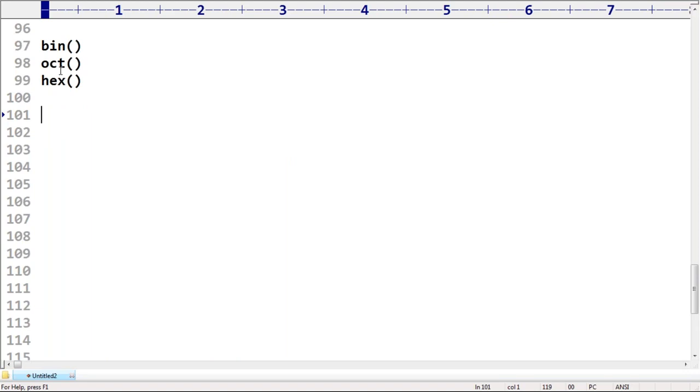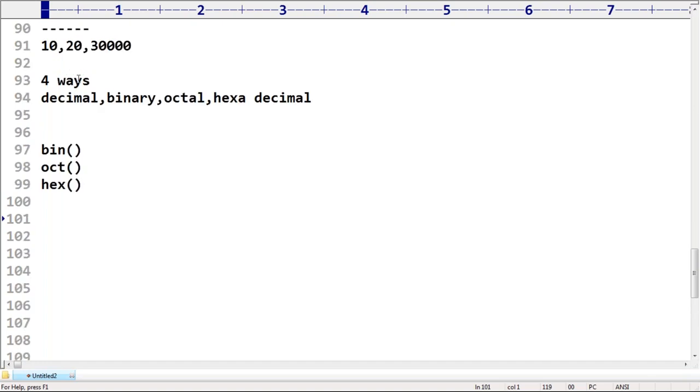Just in general, if you are going to develop mathematics-based applications, then all these things will come into the picture. But in our regular programming, we never touch these things. Don't worry about that. If I want to do some mathematics-based applications, then we can go for it like this.